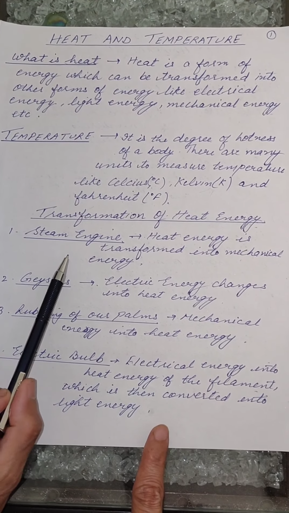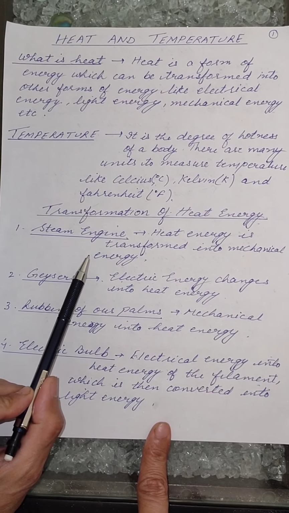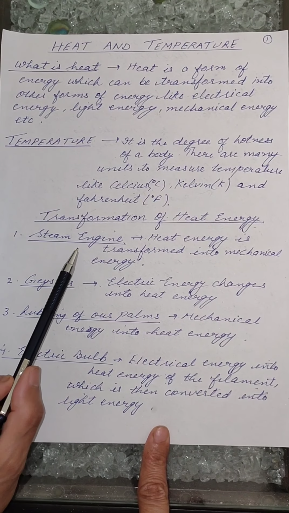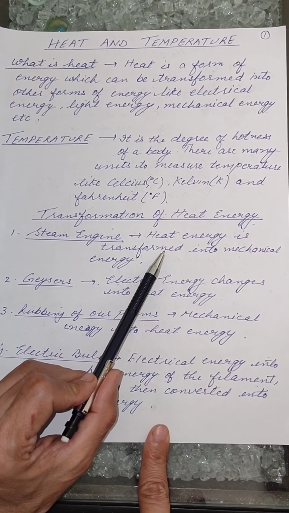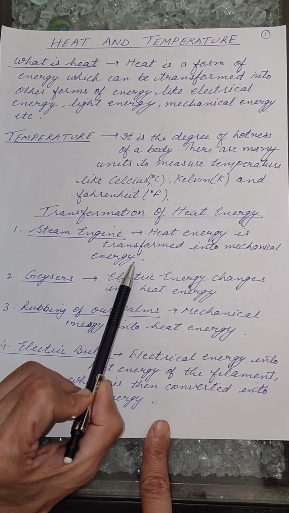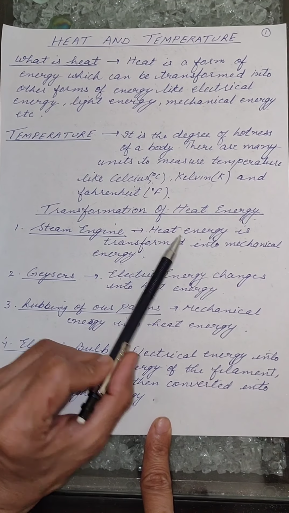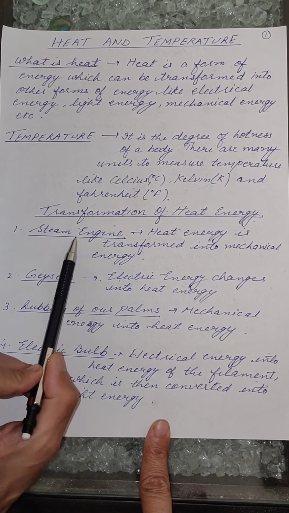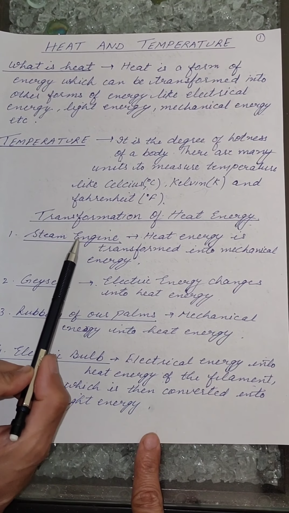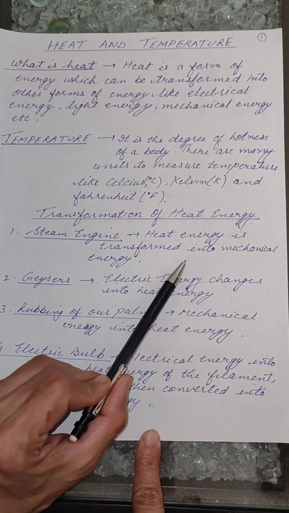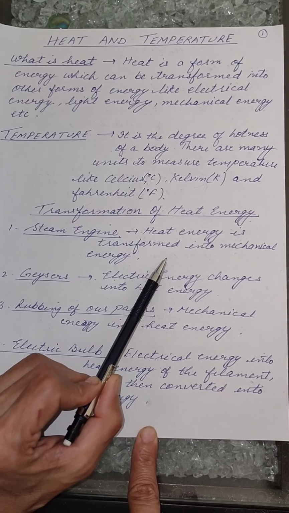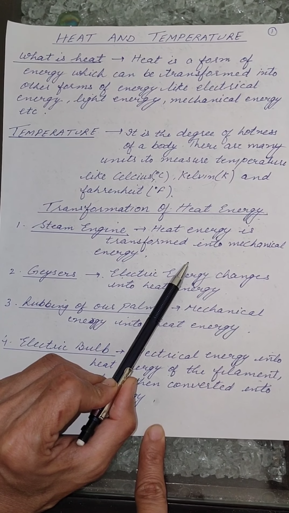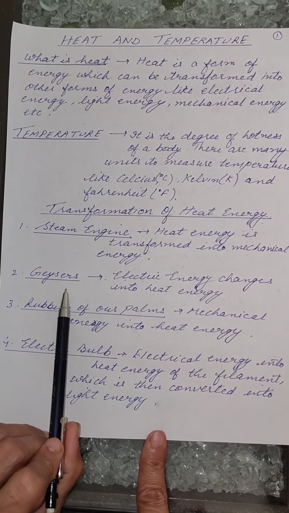So here, when we burn the fuel, when we burn the coal, heat energy is produced, and that heat energy is transformed into mechanical energy. Due to that heat energy, the steam engine works. So this is a very common example where the heat energy is transformed into mechanical energy and which makes the steam engine run.